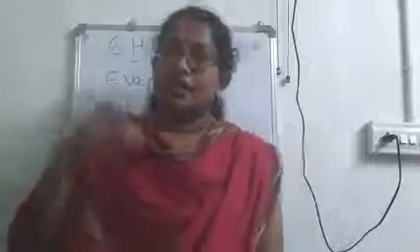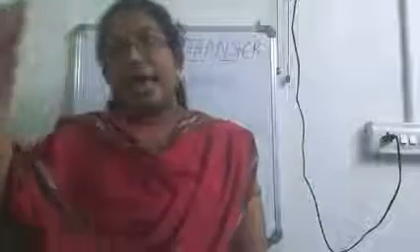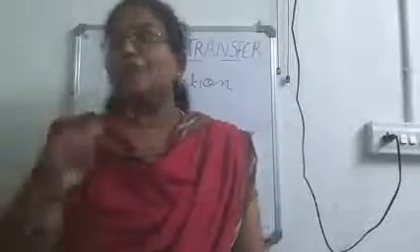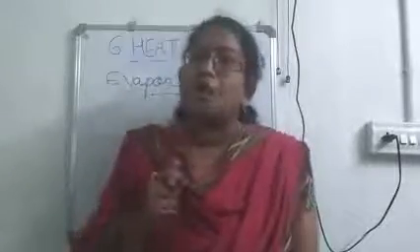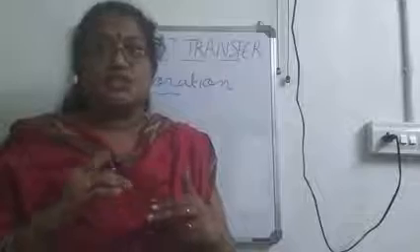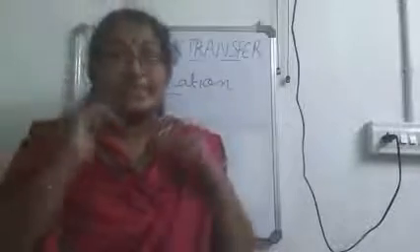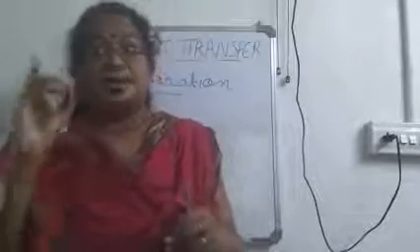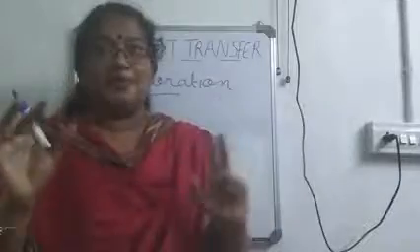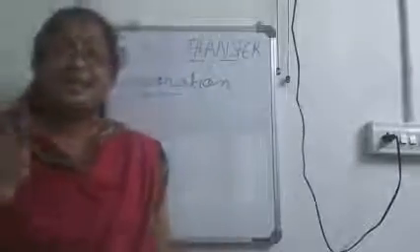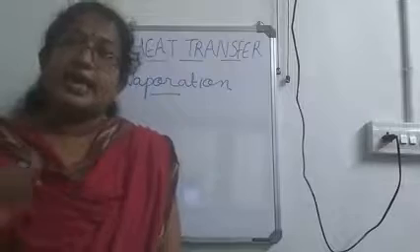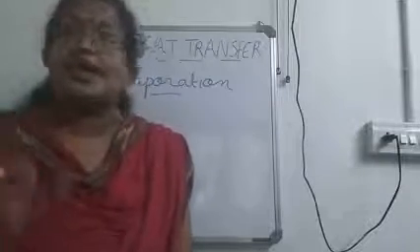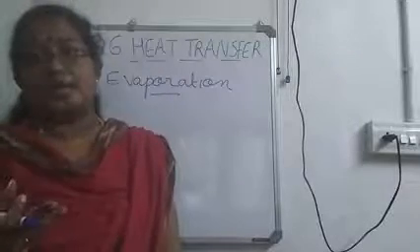Okay. So first we will be discussing about evaporation. So how can you define evaporation? The change of state from liquid to vapor at a temperature less than the boiling point can be called as evaporation. Okay. So the change of state from liquid to vapor at a temperature, that is the main point. Liquid to vapor, but at a temperature less than the boiling point. That means evaporation can take place at any temperature.